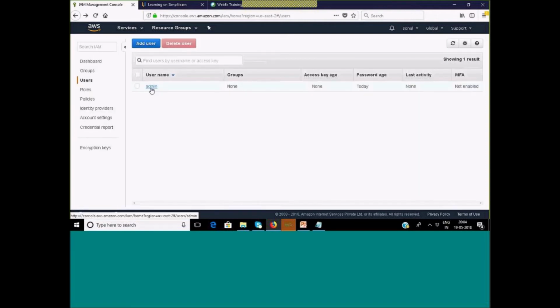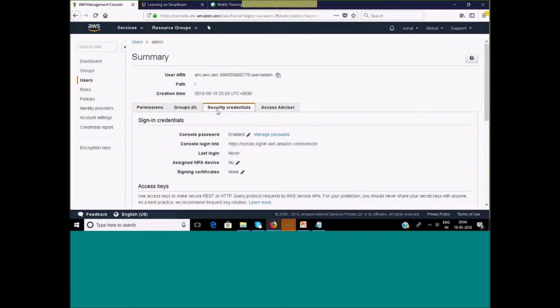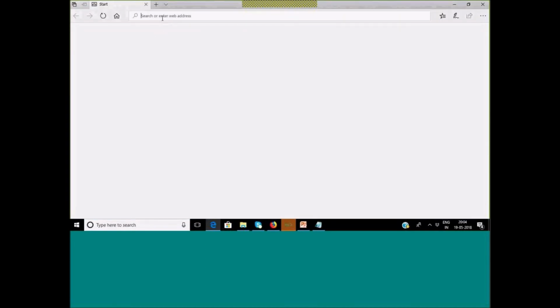Yes, user is created. Let me select. How do I log on? I will show you. Once I select the user, under security credential, it will show me the sign in link, console login link. So by using this link, I can log on with that user. Okay. So now I am just copying this link, opening another browser and pasting it over here.